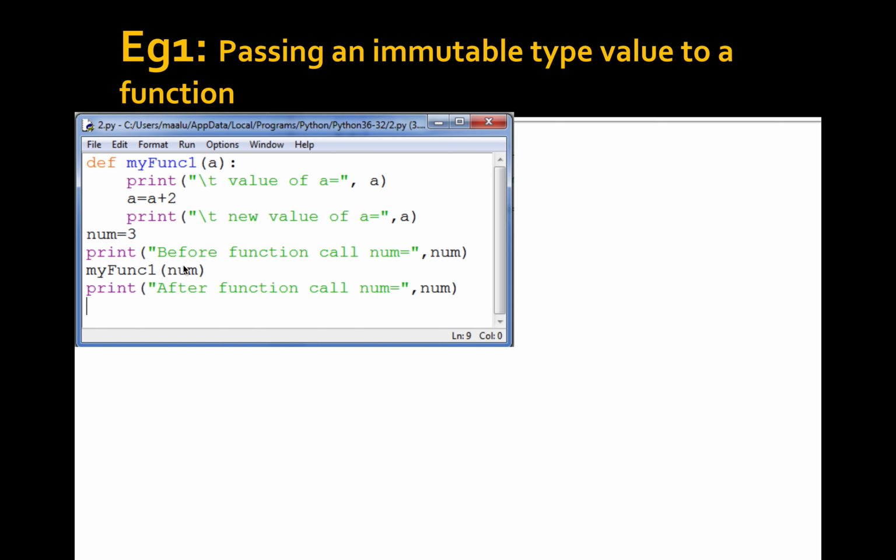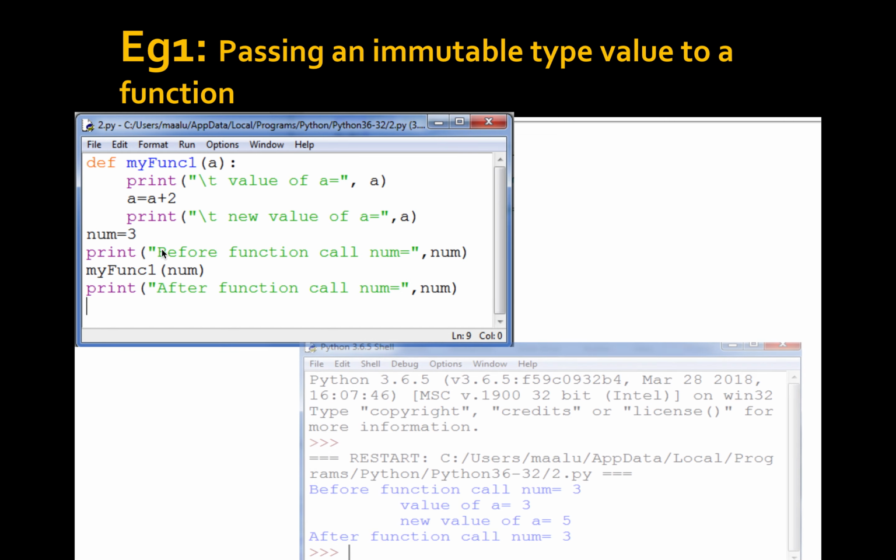What is the value we are passing? 3. That value is given to a. Then the function body is executing, value of a equal to 3. Then a is changed to a plus 2. Now the value of a becomes 5 and it is printed. Then it returns to the function call, then executes the last statement. What is the value of num in the last statement after the function call? num is not changing, it is 3. So our output is like this.